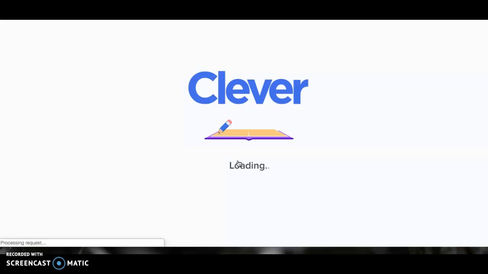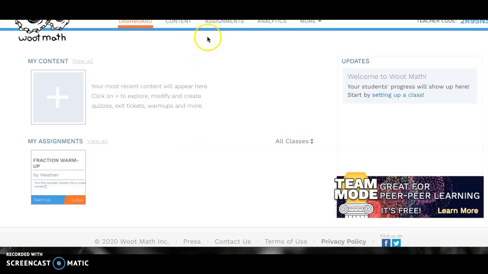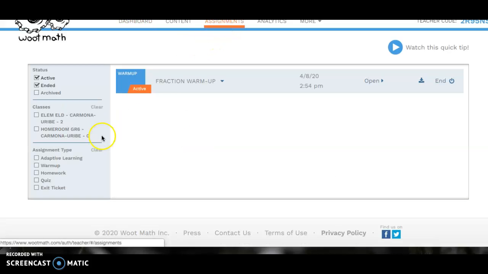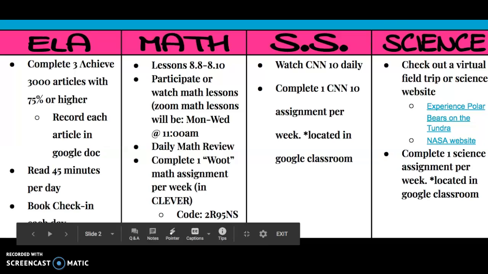I'm hoping that when you click on Woot Math, if it asks for a code, remember the code is right here. I'm hoping it doesn't though, because it's through Clever. And then there should be an assignment. Yours might look different, but there should be an assignment called fraction warm up. I think it's like 6 questions. It's not very long, so I'd like you to do that for me this week. It's just one per week, and I'm just trying it out to see what it's like. So that's for math, okay?